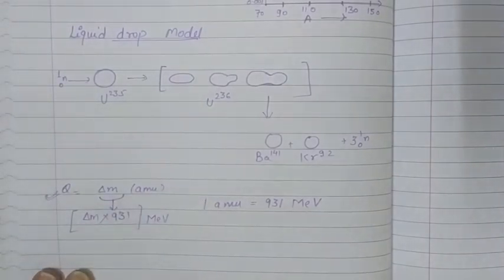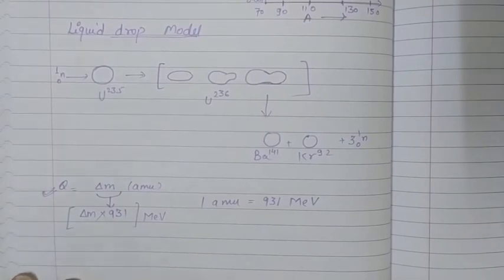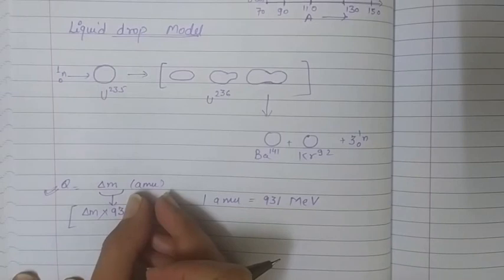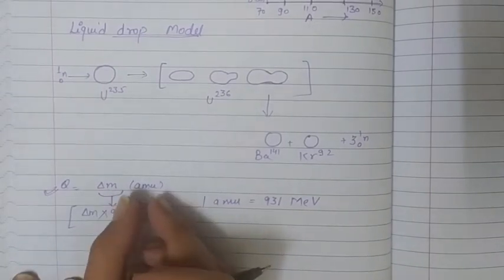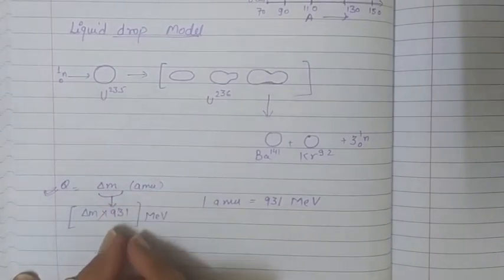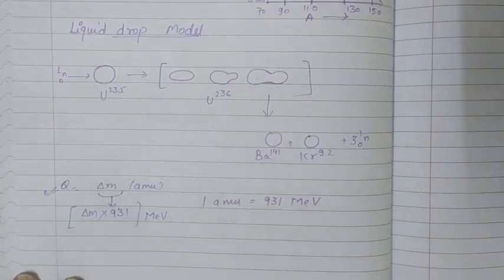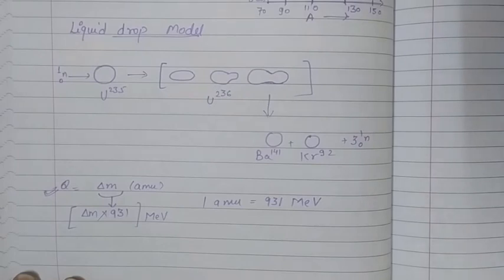So we can find the energy released during a nuclear fission reaction by just finding the mass defect in AMU. When you find the mass defect in AMU, multiply it by 931, and the answer we get will be the energy released in million electron volts, that is MeV, because 1 AMU is equal to 931 MeV. So that's all about nuclear fission.